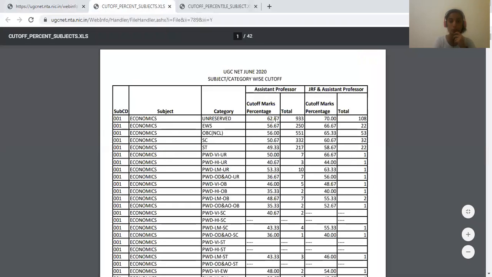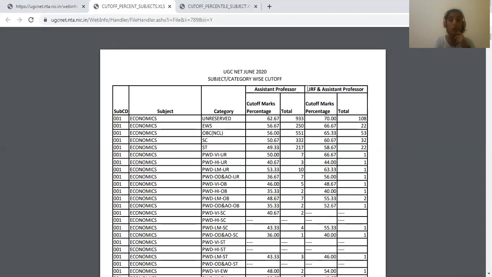This is your percentage. So if you are an economics student from the unreserved category, and if you got your final percentage above 62.67%, then you are eligible for assistant professor. And if you had applied for both JRF and assistant professor, then if you had got your final percentage above 70, then you are eligible for both JRF and assistant professor.